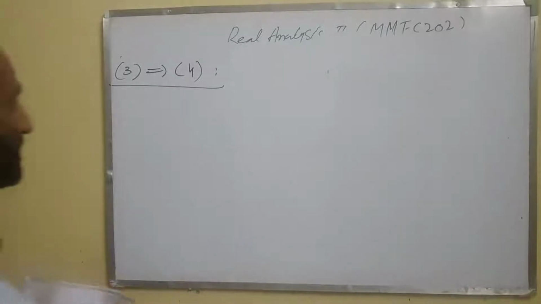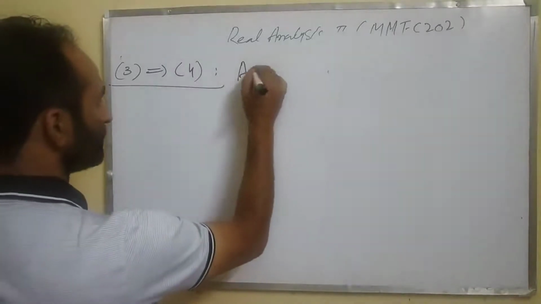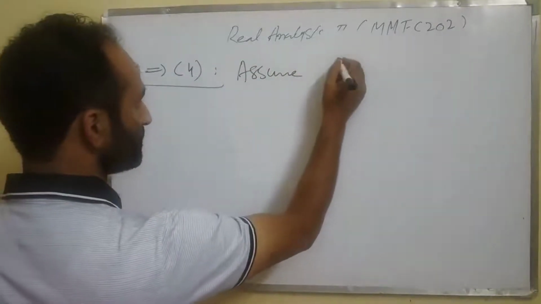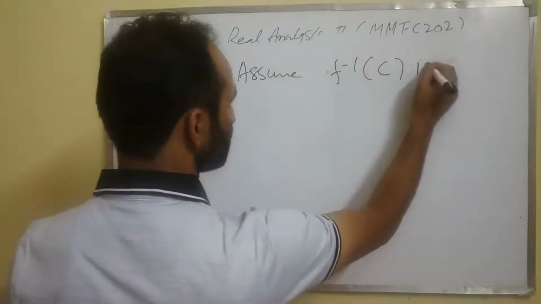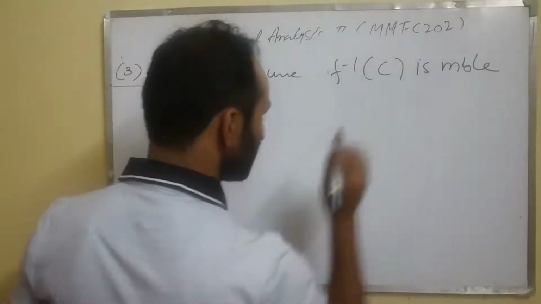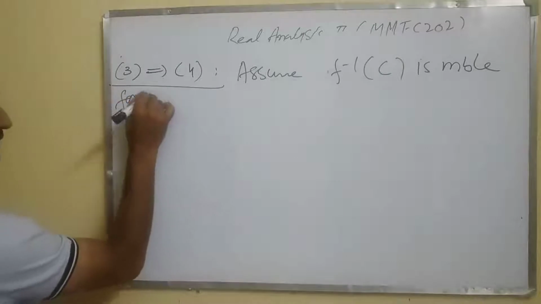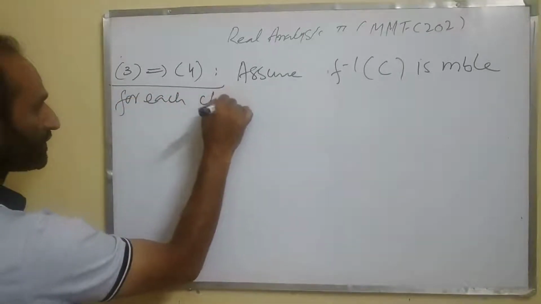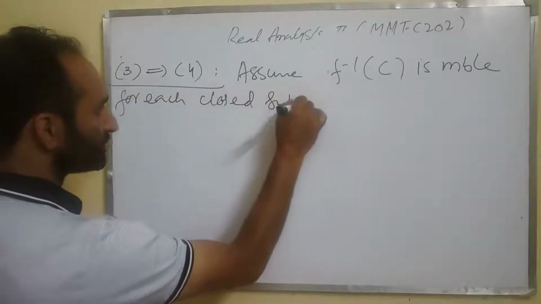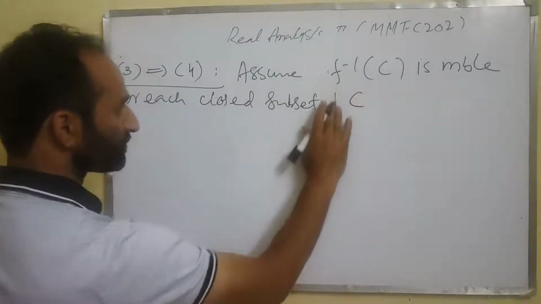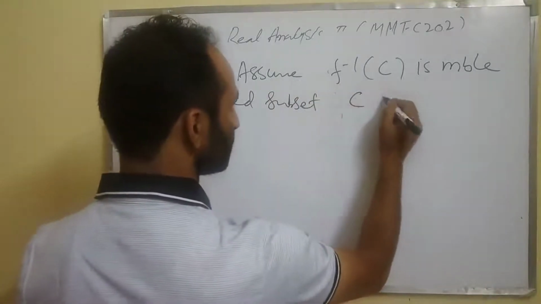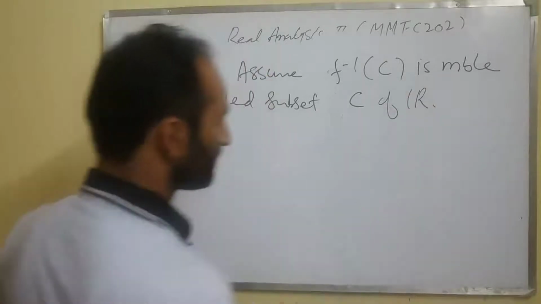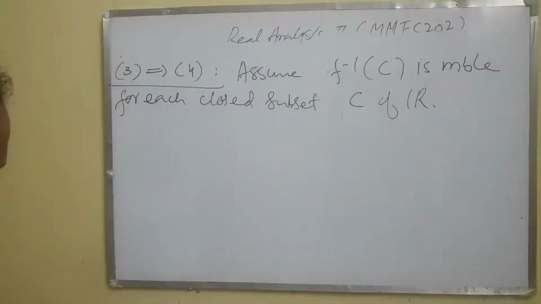What's third? Third means, assume F inverse of C is measurable for each closed subset C of the real line R. Okay, assume this. This is third. We show that